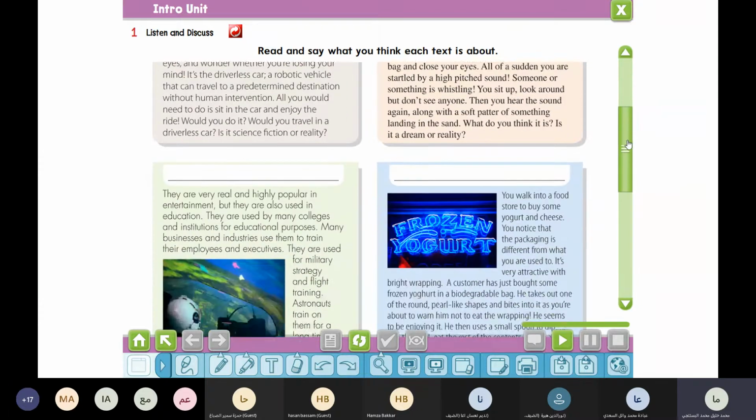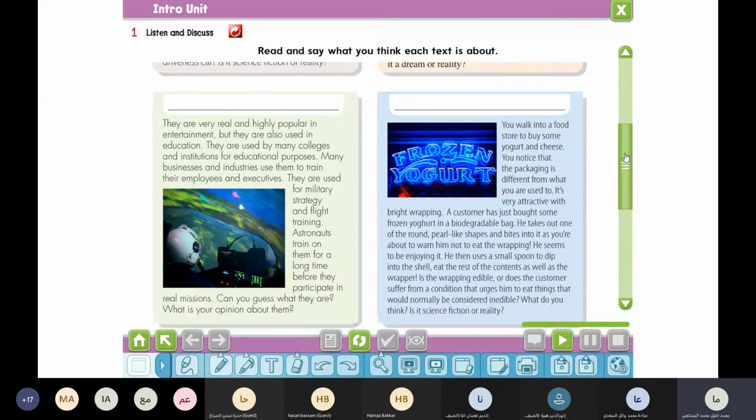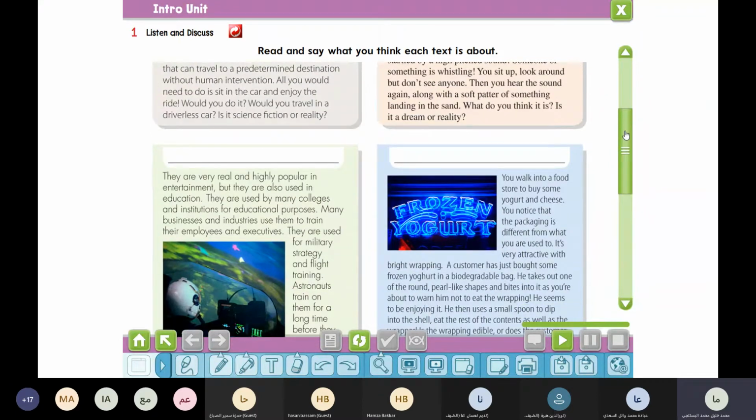The third paragraph, I think it talks about the places which look like the real things, and you can practice, let us say training, before you participate in real missions. Simulators. Okay. Here, simulators, yes. I think we put the title here, simulators. Simulators are places which look like the real things. Is it clear?